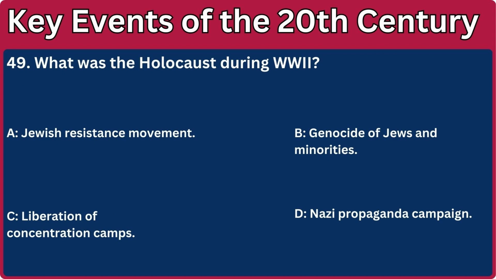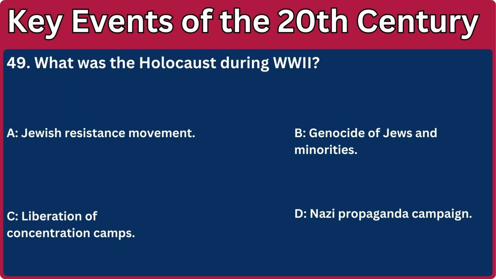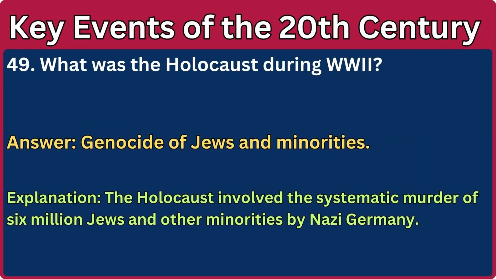49. What was the Holocaust during World War II? A. Jewish resistance movement. B. Genocide of Jews and minorities. C. Liberation of concentration camps. D. Nazi propaganda campaign. Answer: Genocide of Jews and minorities. Explanation: The Holocaust involved the systematic murder of 6 million Jews and other minorities by Nazi Germany.